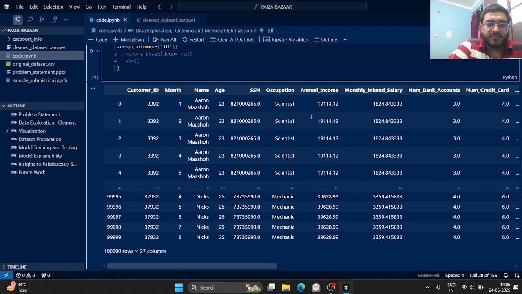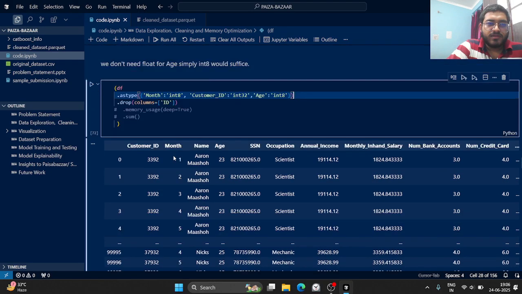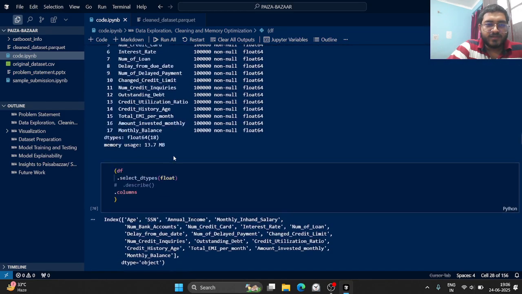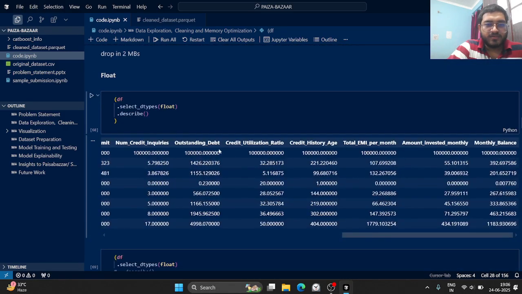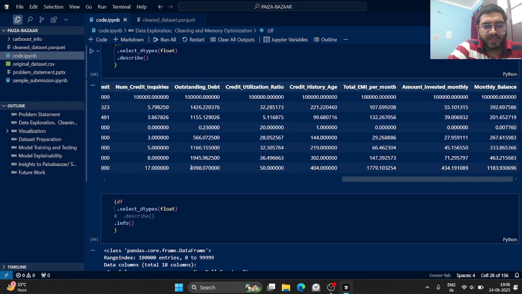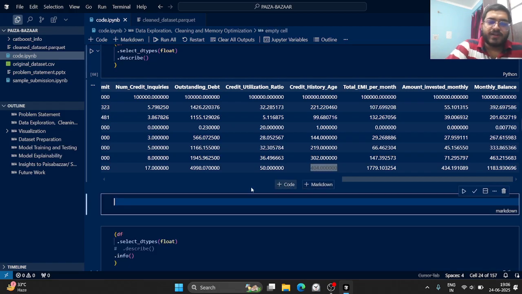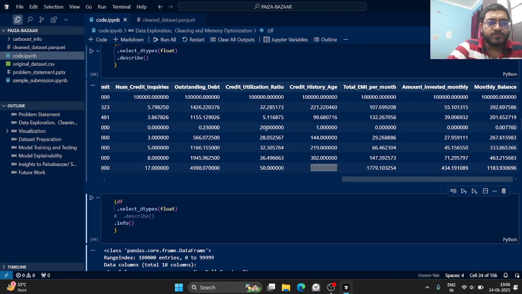After that I went to convert all the remaining columns, like when I use dot describe here, all the remaining columns and their data types. And the method I use is I simply look at the max values, and I tried to find which of float16 or float32 would be better to store it.